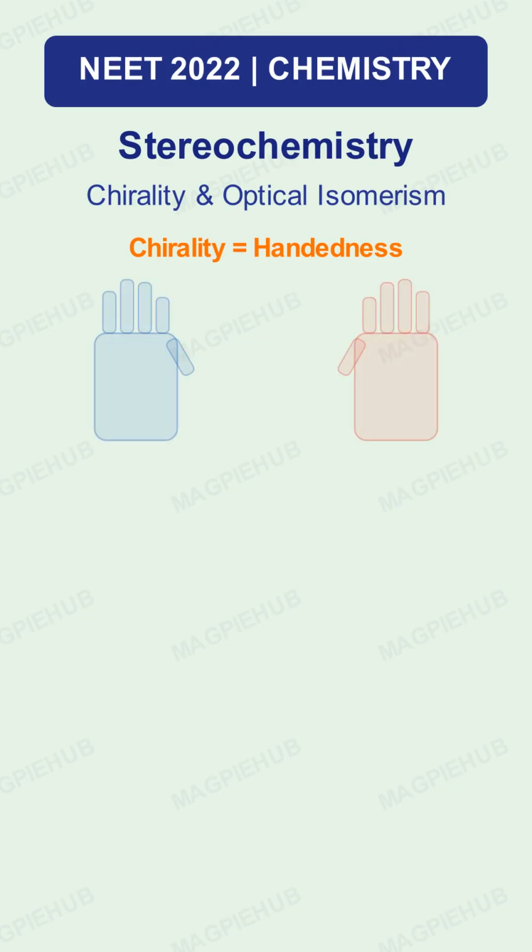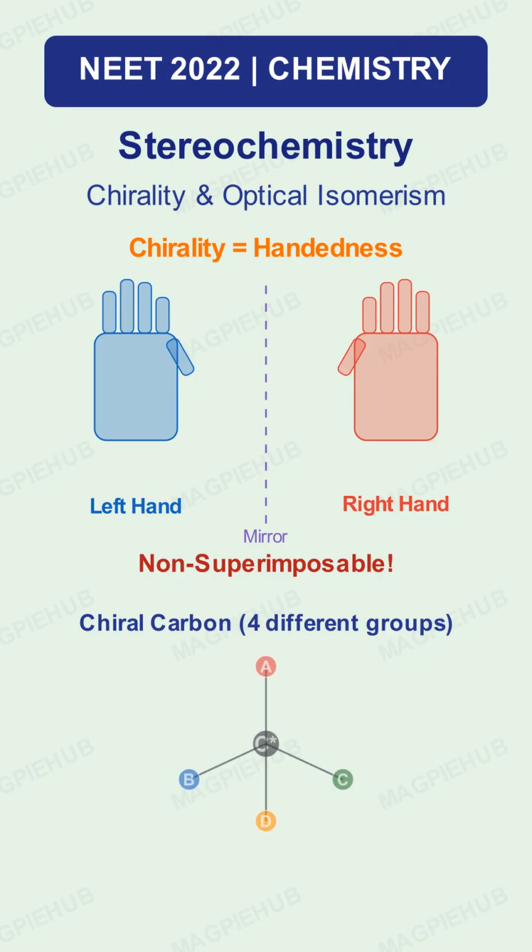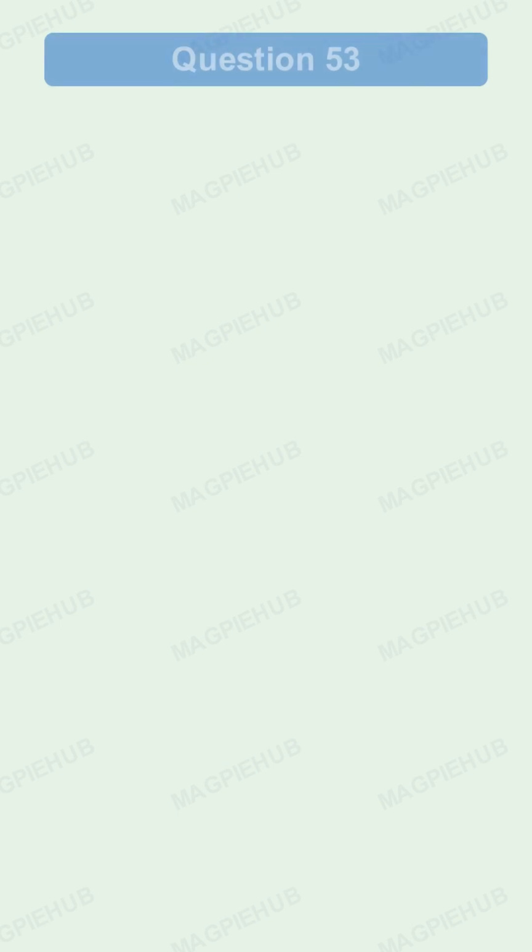This question is from the chapter Stereochemistry, and it deals with chirality and optical isomerism. Let us first look at the concept of chirality. Chirality is like handedness. Your left hand and right hand are mirror images of each other, but they are non-superimposable. You cannot place one hand exactly on top of the other. This is the essence of chirality.